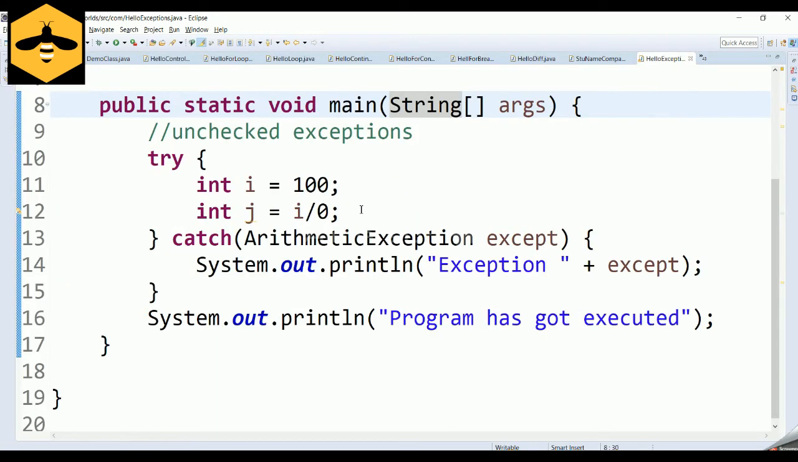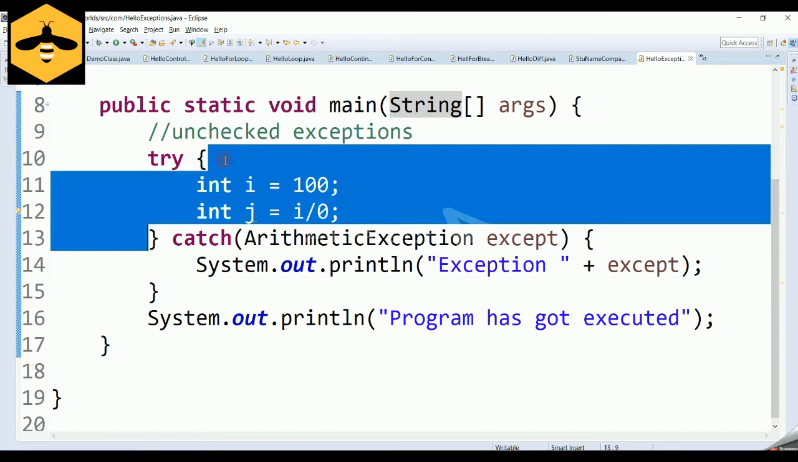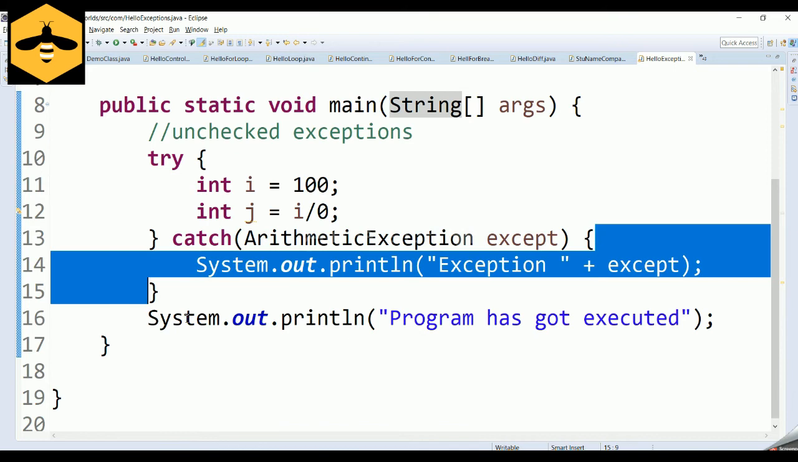So what if the piece of code that you write inside the try block is capable of throwing multiple exceptions? Then you can handle these exceptions in multiple catch blocks. One try block can be followed by multiple catch blocks in Java.